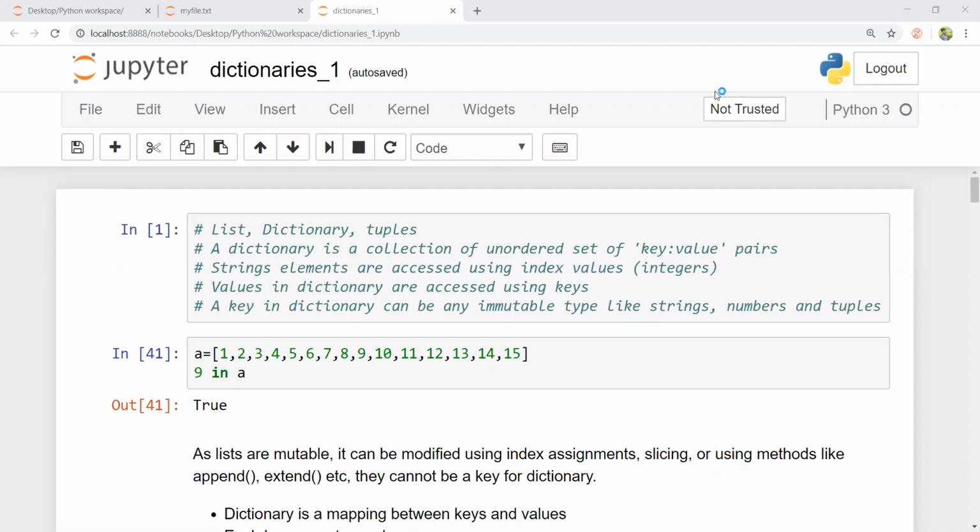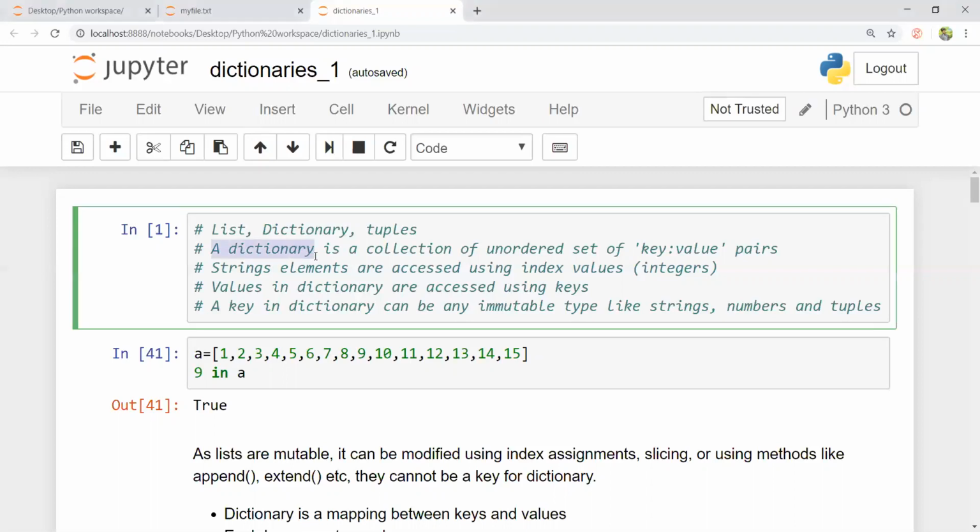So far in my previous videos, we have discussed module 3 and the data type and structure with respect to list. In this video, we are going to discuss a dictionary. Unlike a list, a dictionary is a set of unordered key value pairs, whereas a list is an ordered set of elements.